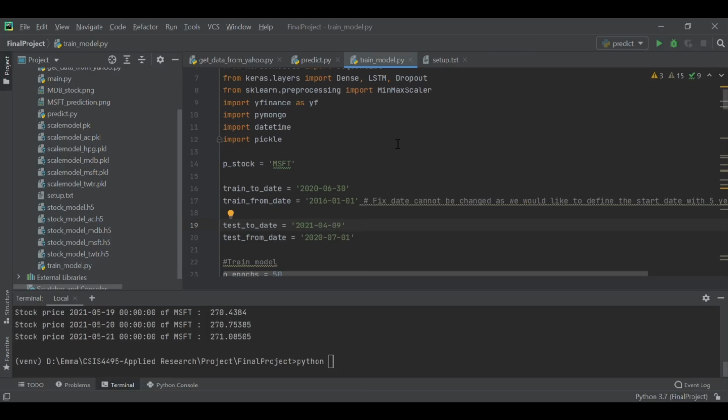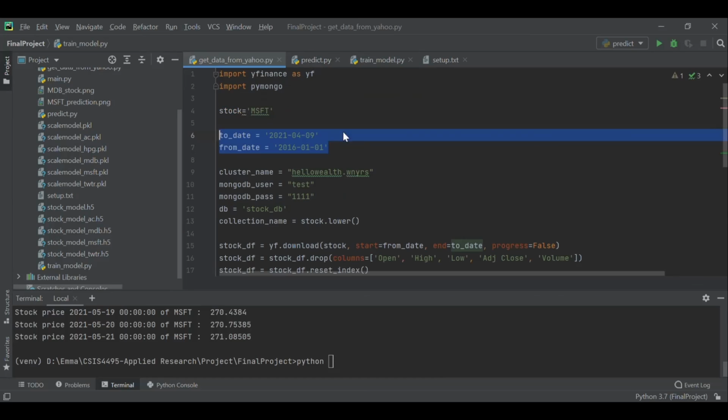Second, I will run the train model file. As the process takes a lot of data to train, this takes a long time, so we can retrain the model once in a while. When I train this model, we will just need to edit two variables, from date and to date, like in the previous file, because we need the model to get the data from MongoDB.